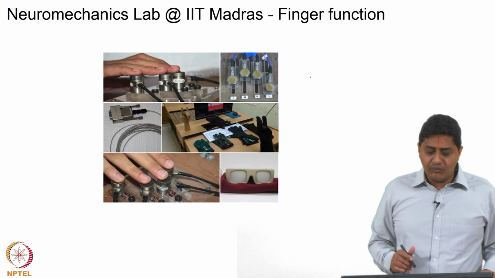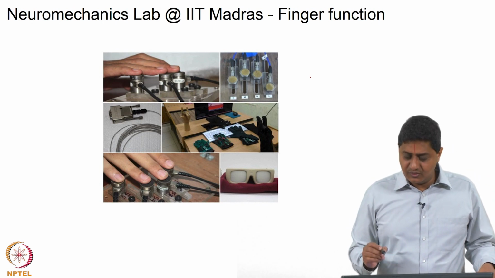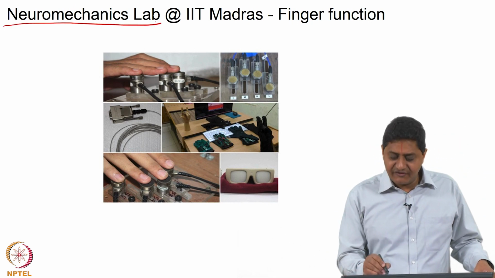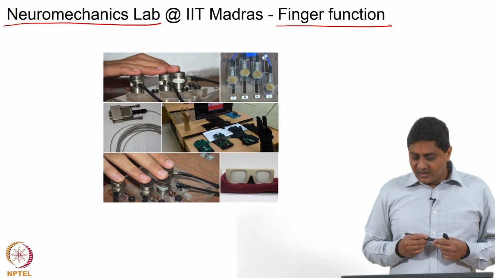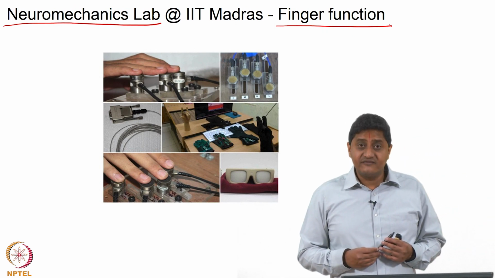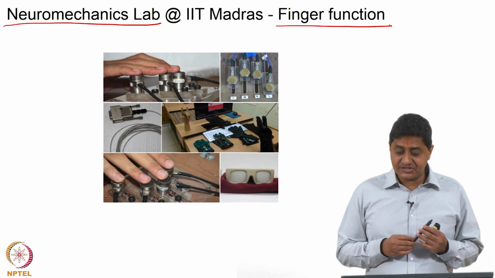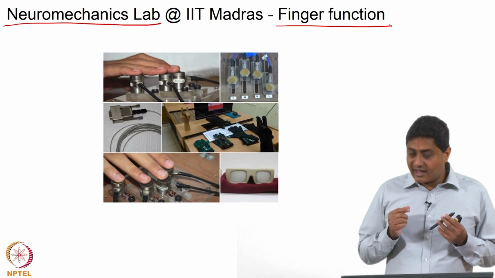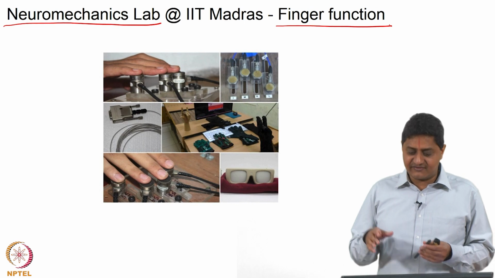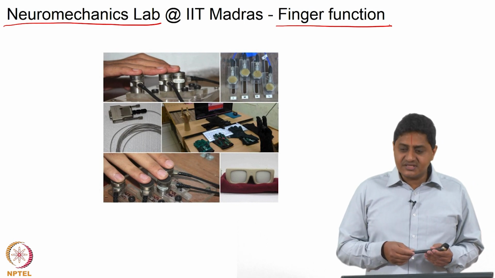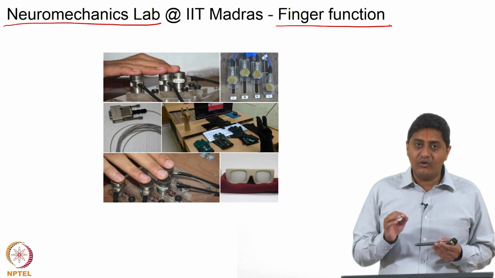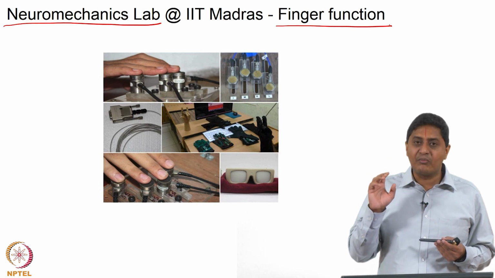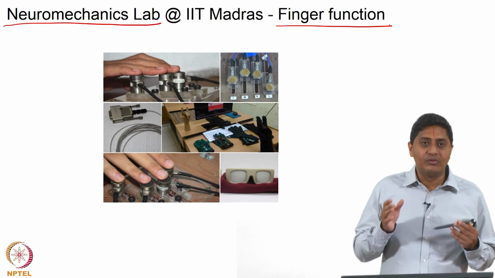So, where do we stand? What is our own work here? So, in neuromechanics lab at IIT Madras, which is my lab, we study finger and hand function. Now, also the reason as to why we study finger and hand function, we are interested in understanding the brain strategies in movement control, and we believe that hand and fingers and mechanics of hand and finger function can give us information about how the movement control system functions, or in other words, we consider the hand and fingers as the model system for studying human movements.